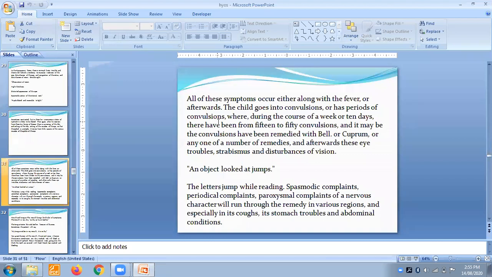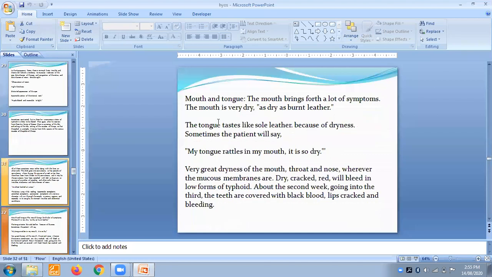Okay, let me explain to you about the cough. This is a specific remedy for cough where you will get an elongated uvula. Where there is an elongated uvula which leads to a cough, Alzheimer's can cure such a cough. Okay, we'll move further. Mouth and tongue. The mouth brings a froth, a lot of symptoms. The mouth is very dry, dry as if burned leather. Okay, as if burned leather.